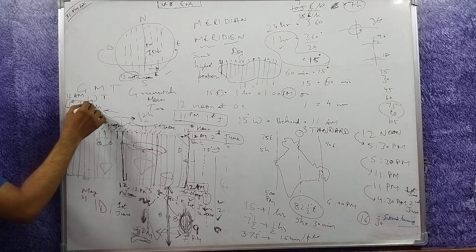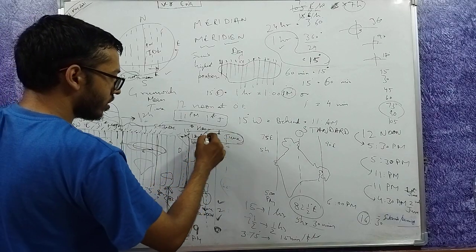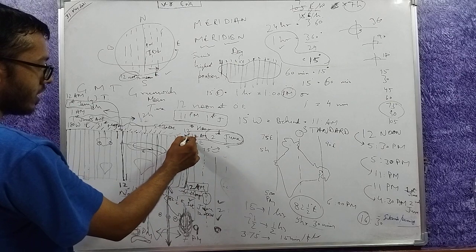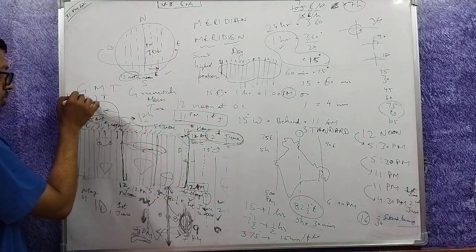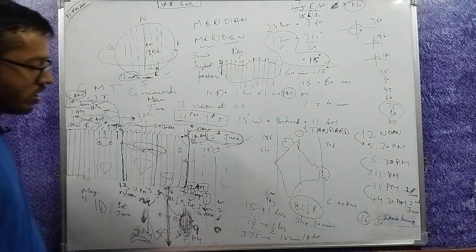Here it is 1st June, same as the prime meridian. Here you are moving 1 day advanced. So on the international date line, the time is the same, 12 a.m., 12 a.m. The date changes, 1st June and 2nd June.